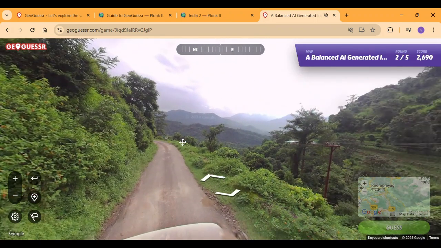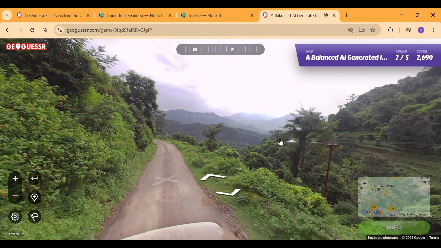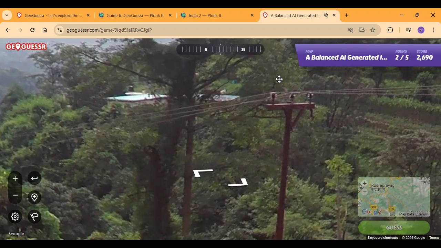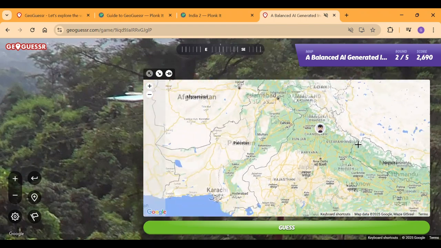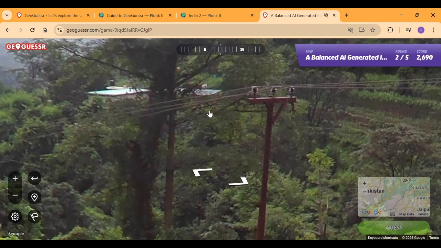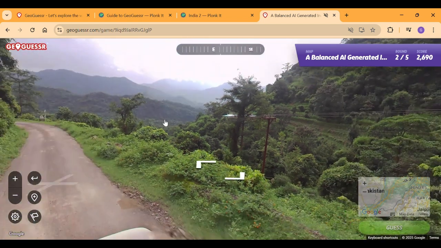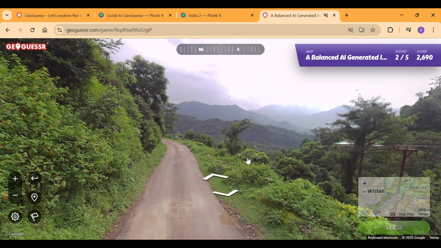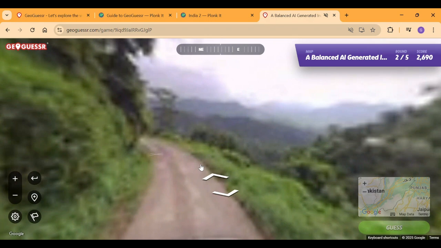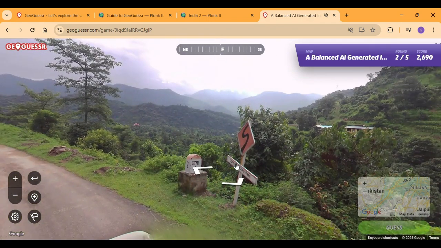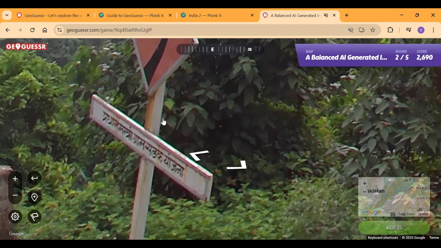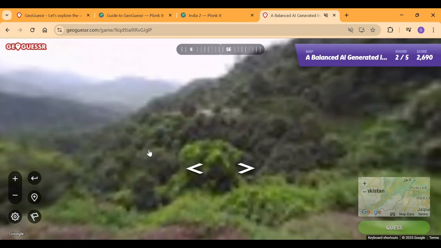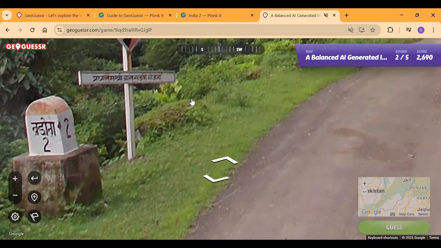So I think this coverage. Okay, so look at this. Metal roofs on the top. That's for the northeast, but look, it is not probably the northeast. So you know what? Let's actually go in the northern region of India. It's not Sikkim. I'm very sure it's not Sikkim. Okay, there's a sign. Pradhan Mantri. Okay, that does not mean anything. It just means national highways. Okay.